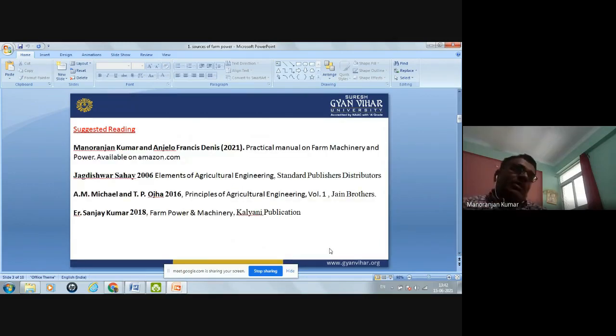For this lecture, the students can refer to these books: the Practical Manual on Farm Machinery and Power, written by Manoranjan Kumar and Angelo Francis Dennis, which is available on Amazon.com, so you can purchase. The second book is Elements of Agriculture Engineering by Jagdishwar Sahai, and the third is Principles of Agriculture Engineering by A. Michael and T. P. Ojha. Other books are Farm Machinery and Farm Power and Machinery, written by Engineer Sanjay Kumar. These are some reference books you can refer to for this lecture.